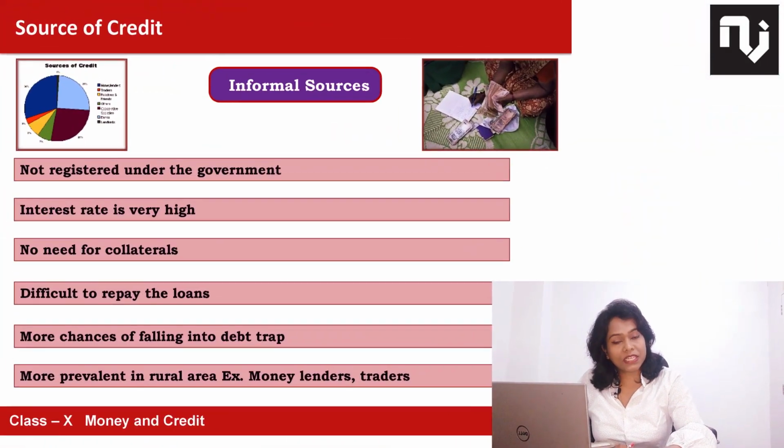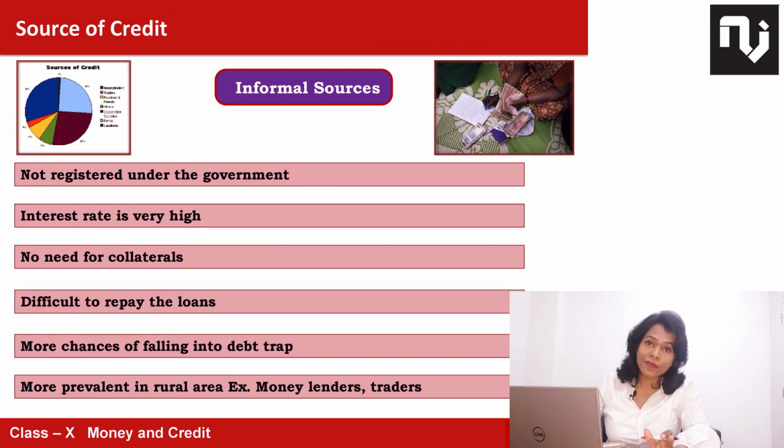In India, I have discussed, I think already, people have two sources, formal and informal. In formal we have banks and cooperatives, and in informal we have so many that you can see in graph 1: money lender, trader, relative, friends, others, and 25% are commercial banks in India and 27% are the cooperatives. So why do we need to increase?